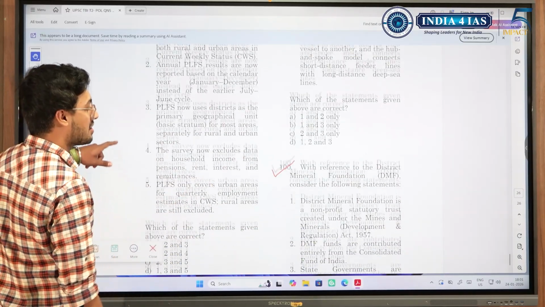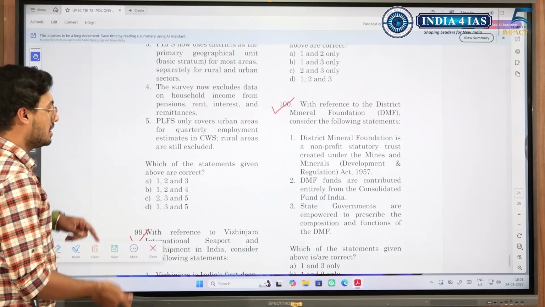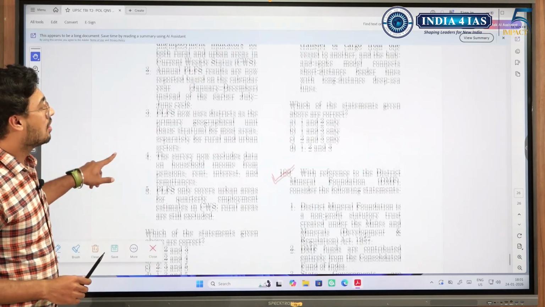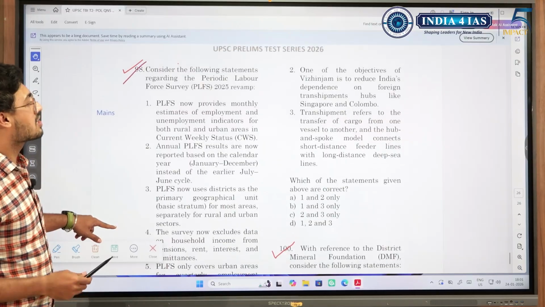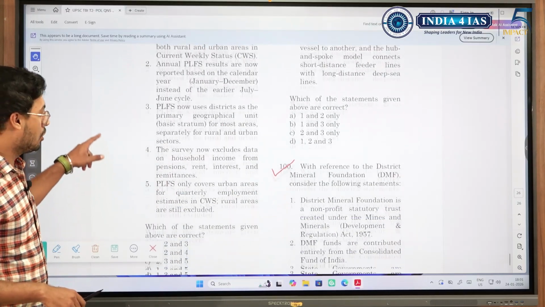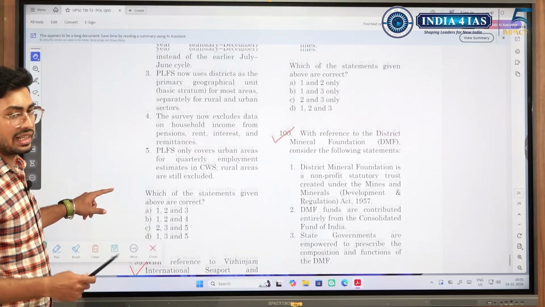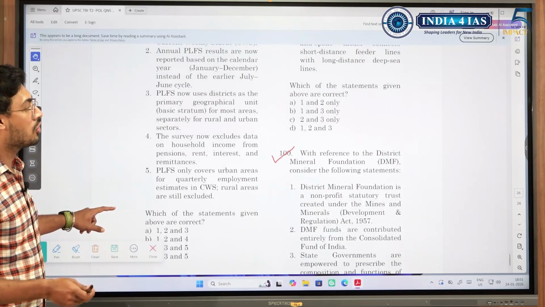So in this case, answer D is the right answer. See, 99 question, had we not known about this port, then we could have only said 2 and 3 as correct. But had we known about this recent development, only then we could clearly answer it as D, or else we would be confused between C and D.